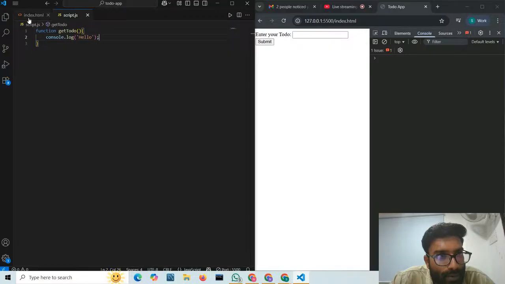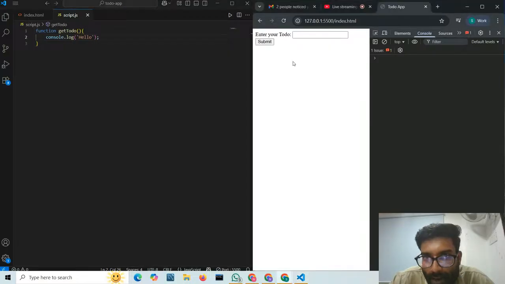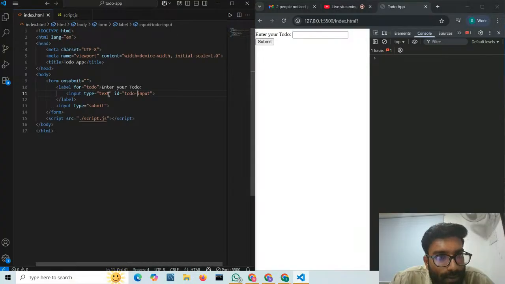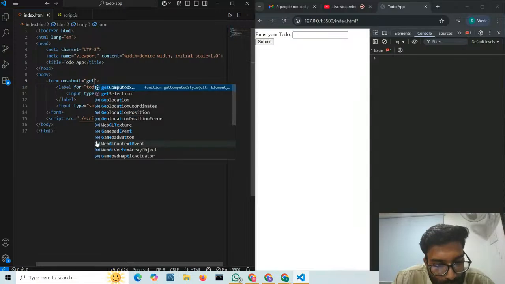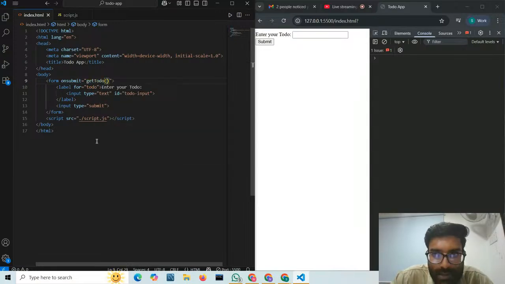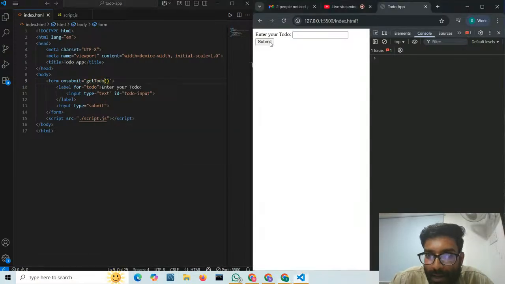Now what we need to do? We need to check now, right? If I click on submit, you can see my form is submitting. And on submitting this form, we need to call one function, that is the getToDo function, which we have implemented in JavaScript. Now if I click on submit, you can see hello is coming, but it is going instantly. Why is it going from the screen? Because my web page is refreshing whenever I am submitting this form.